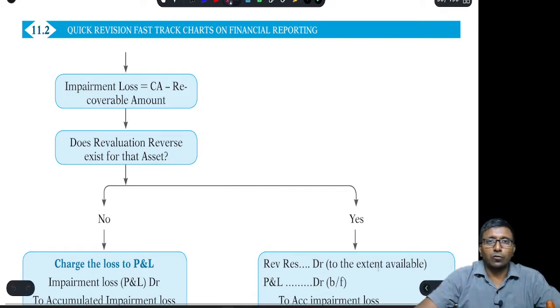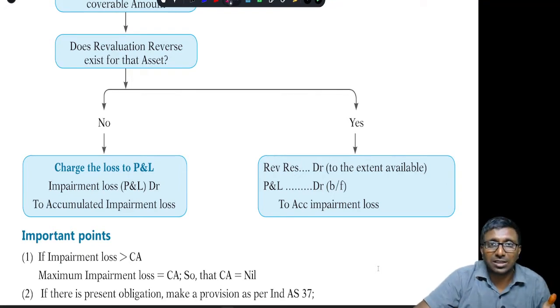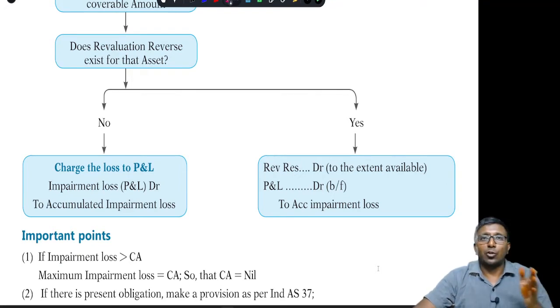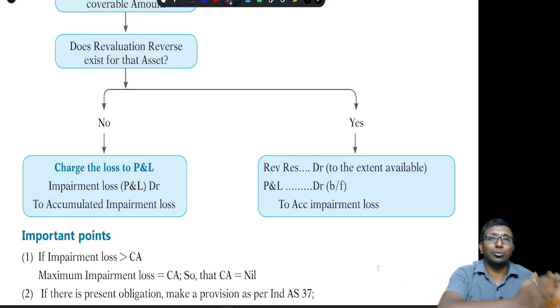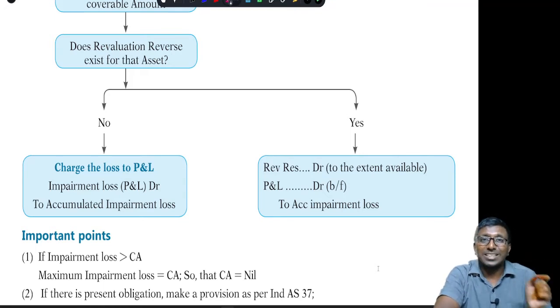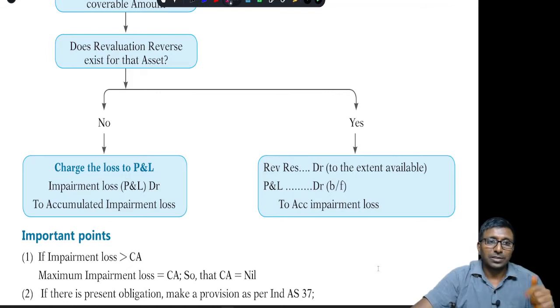Then how do you account for it? First, do you have any revaluation reserve with respect to that specific asset in the balance sheet? If you say no, then this impairment loss will hit the profit and loss. Impairment loss to P&L account, debit to accumulated impairment loss. If I am following the revaluation model with respect to the specific asset, and there is a revaluation reserve existing, then revaluation reserve account is debited to the extent it is available, and if the impairment loss is over and above that, then the difference amount will be debited to profit and loss.